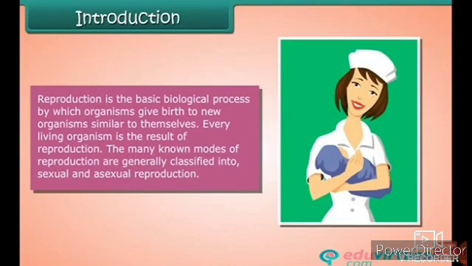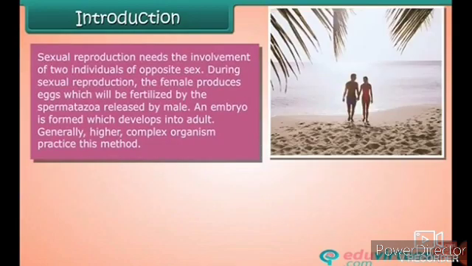Introduction. Reproduction is the basic biological process by which organisms give birth to new organisms similar to themselves. Every living organism is the result of reproduction. The many known modes of reproduction are generally classified into sexual and asexual reproduction.